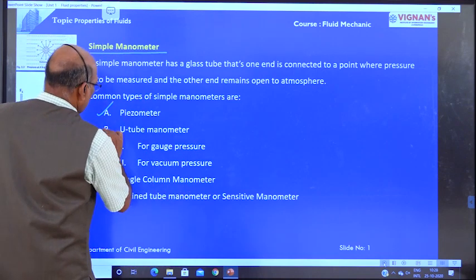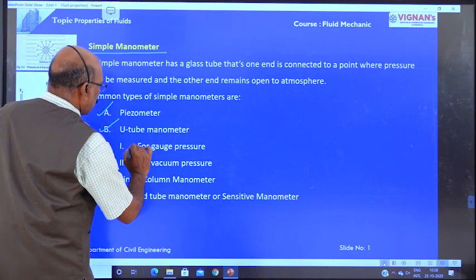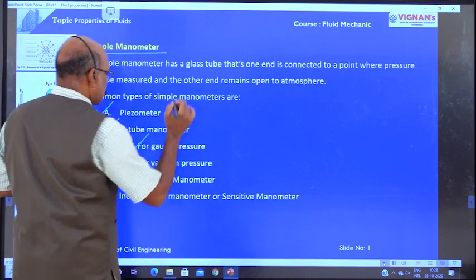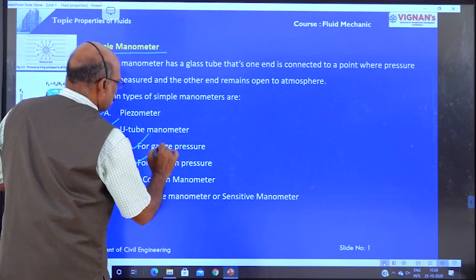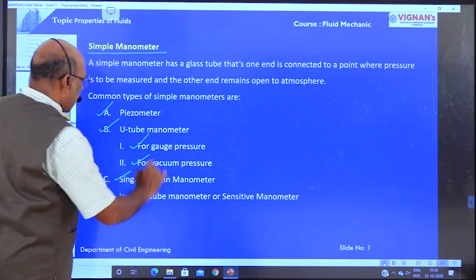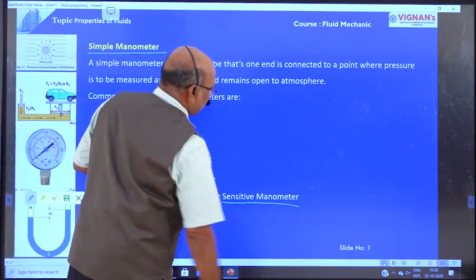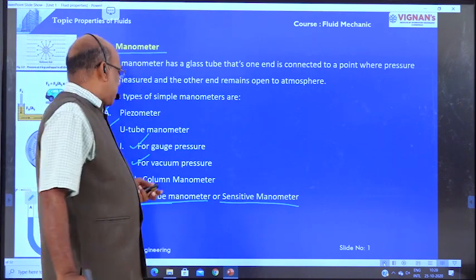The simple manometers are classified as piezometer, U-tube manometer, and U-tube manometer in two ways. One is for measuring the gauge pressure, and another one is for the measurement of vacuum pressure. And another classification: single column manometer and inclined tube manometer or sensitive manometer. These are the types of simple manometers.